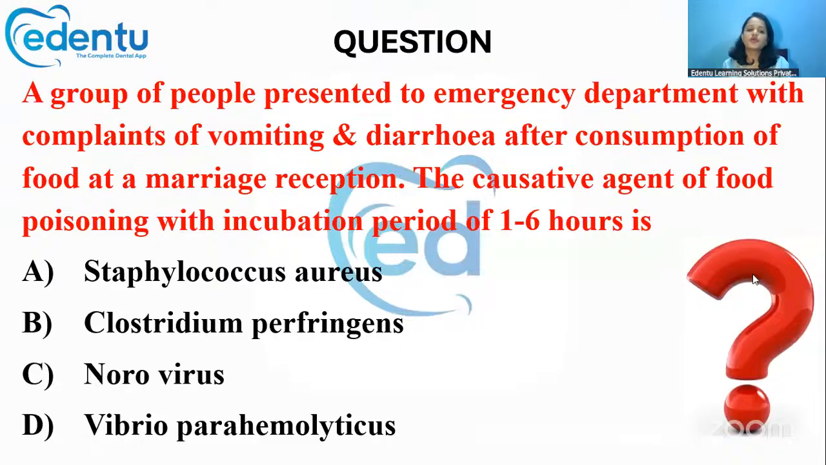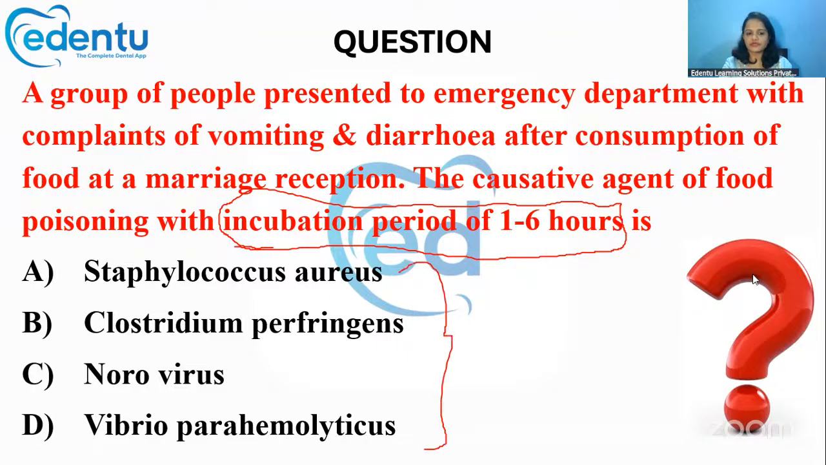Now, next question. A group of people presented to the emergency department with complaints of vomiting and diarrhea after consumption of food at a marriage reception. The causative agent of food poisoning with an incubation period of 1 to 6 hours is? An incubation period of 1 to 6 hours means it is a very quick incubation period and a very acute disease. Out of the four options given here, Staph aureus, Clostridium perfringens, norovirus, and Vibrio parahaemolyticus, all are capable of producing food poisoning.